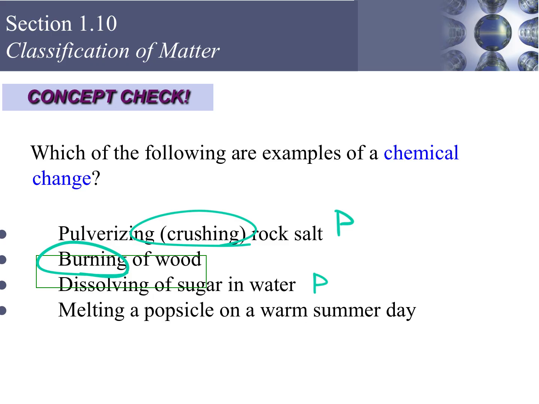All right, very good. Melting a popsicle on a summer day. We know it's a physical change. How do we know it's physical? Because the heat is melting the popsicle. Yeah, and could we undo it? Yeah. Couldn't we just freeze it again? We could, right? It's just still a popsicle, right? It's still that substance. Nothing new happened.